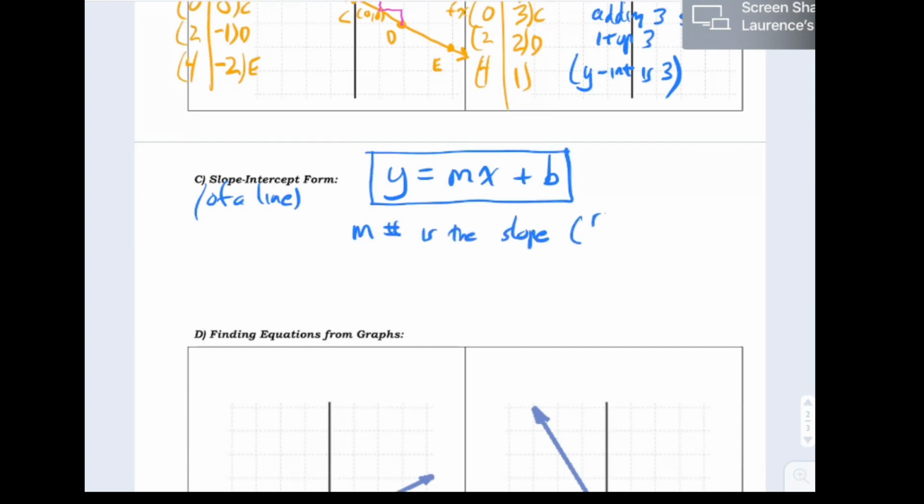Sometimes it's called the rise over run. I like to say it's how much y changes when x goes up by 1.